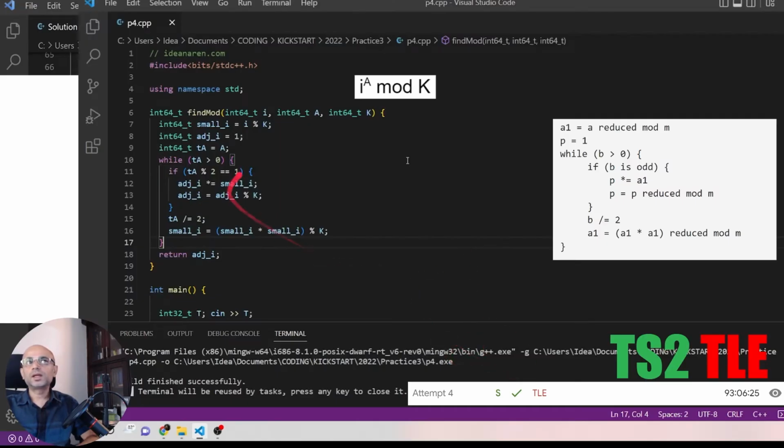So with our improved solution for finding i power a mod k, our test set 1 passed, whereas our test set 2 resulted in a time limit exceeded error. Till now, we tried this as part of the attempts in the competition mode of practice session 3.